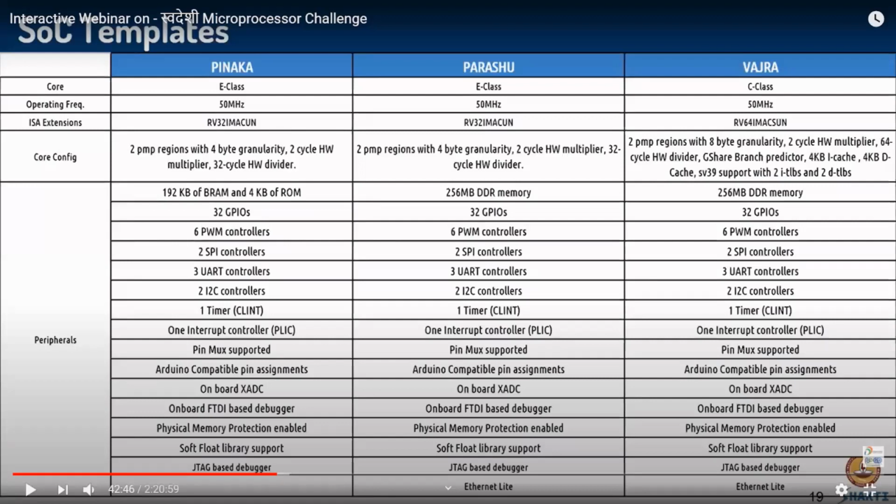So this is the screenshot I've taken from the webinar itself. They provide us with various SoC templates and a comparison between the SoC templates based on their peripherals and core configurations. Just keep here a moment. Let's just look through this.